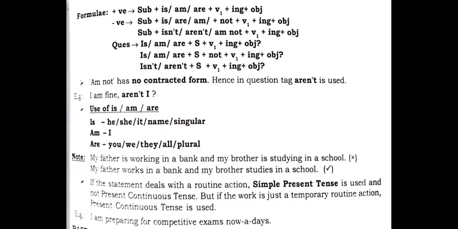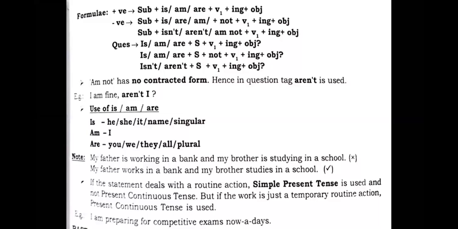Then this is the error, students. You need to change this amn't into aren't because there is no contracted form of am not. Why is it put in between in the question tag? Because this is totally related to the continuous tense, right? So let's see the use of is, am, are.